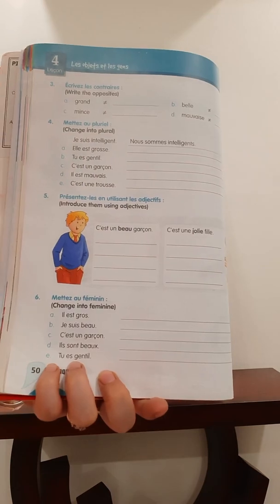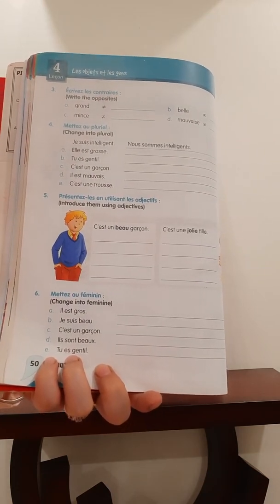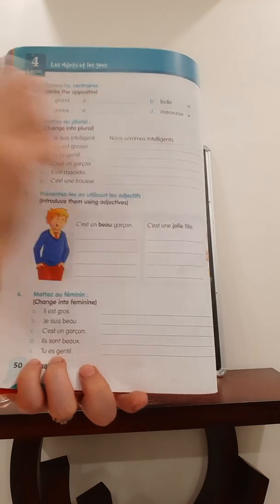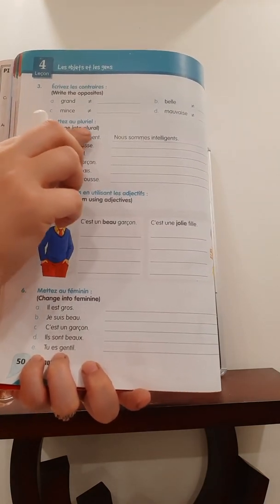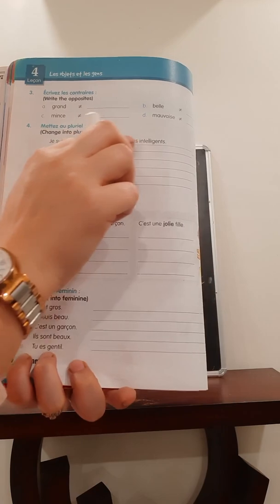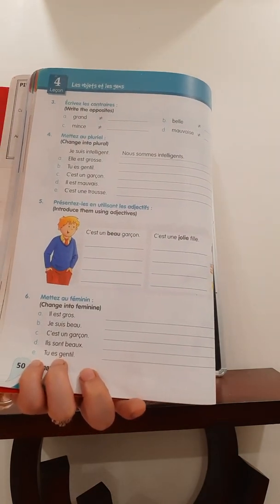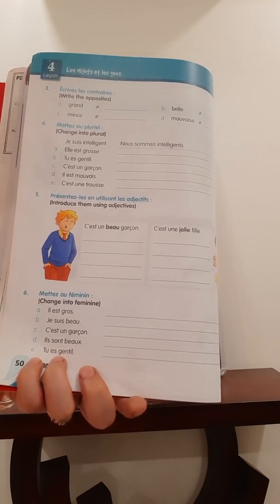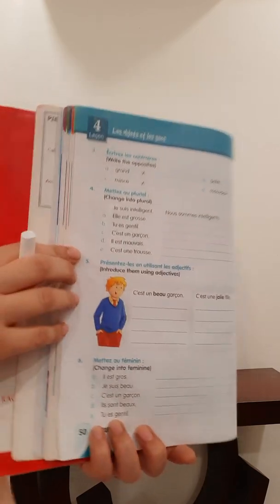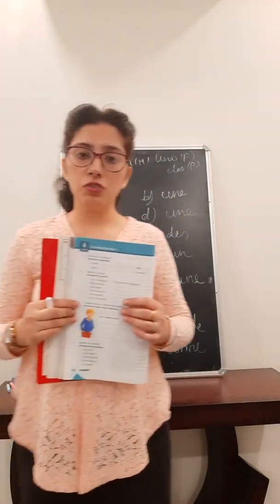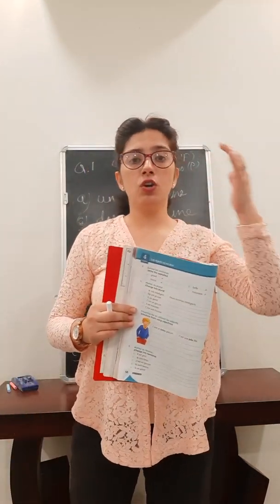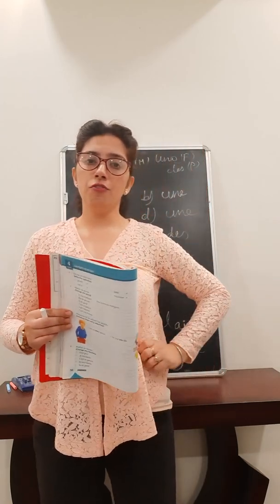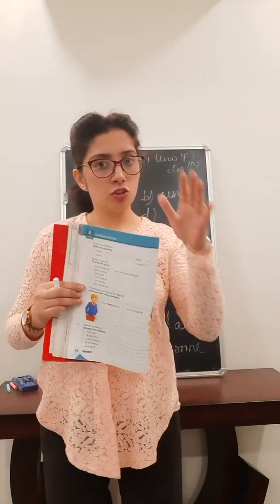Then, métier au pluriel, put in plural. You have been given one example here. Je suis intelligent. Nous sommes intelligents. I am intelligent. We are intelligent. Right? So whenever you are doing plural, you will have to see the columns of the verb. In every verb we have 2 columns. The first column is for singular subjects and the second column is for the plural subjects.